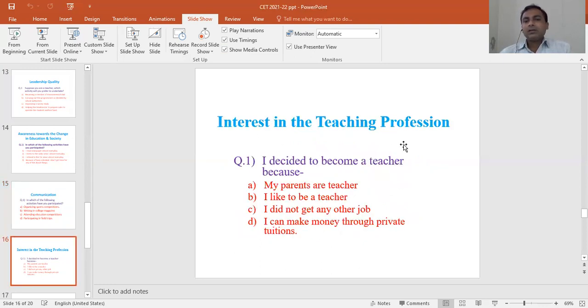Then interest in the teaching profession. The questions will be like: I decided to become a teacher because my parents are teachers. I like to be a teacher. I did not get any other job. And I can make money through private tuition. So here you can share your opinion. My parents are teachers. I like to be a teacher. I did not get any other job and I can make money through private tuition. So the correct option for this is: I like to be a teacher.